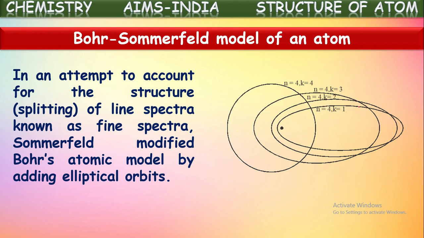The splitting of spectral lines is because of the existence of two or more different paths for the electrons in a particular orbit. Not only circular paths, there are also elliptical paths for the electrons. This is the proposal given by Sommerfeld.